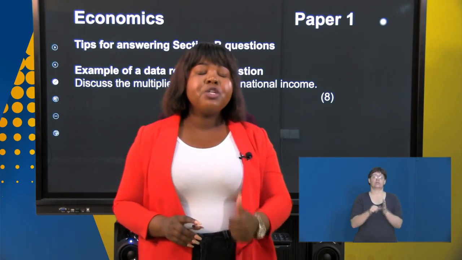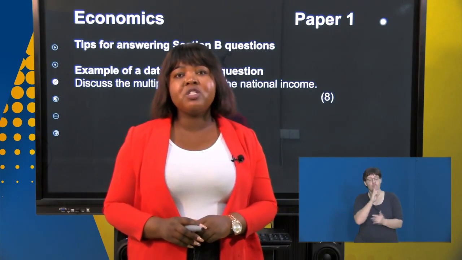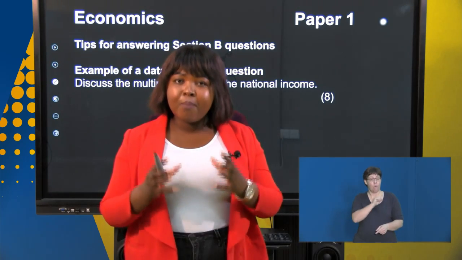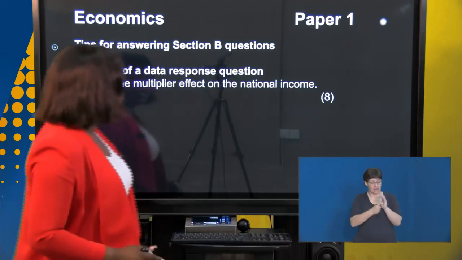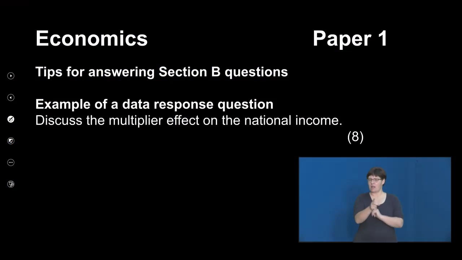You need to ensure that you attempt these questions in the exam as they carry the bulk of the marks. An example of such a question is: discuss the multiplier effect on national income for 8 marks.